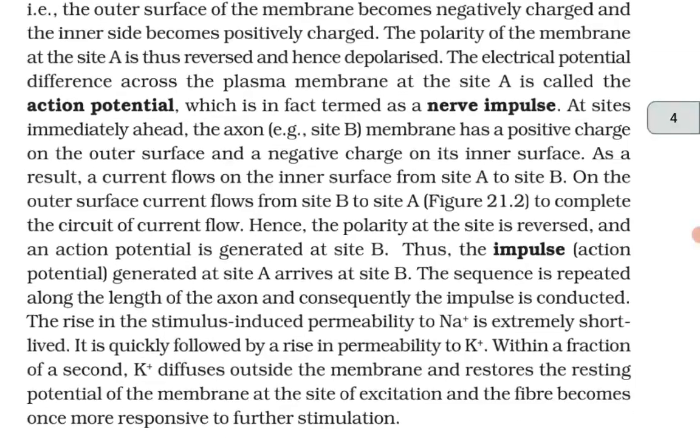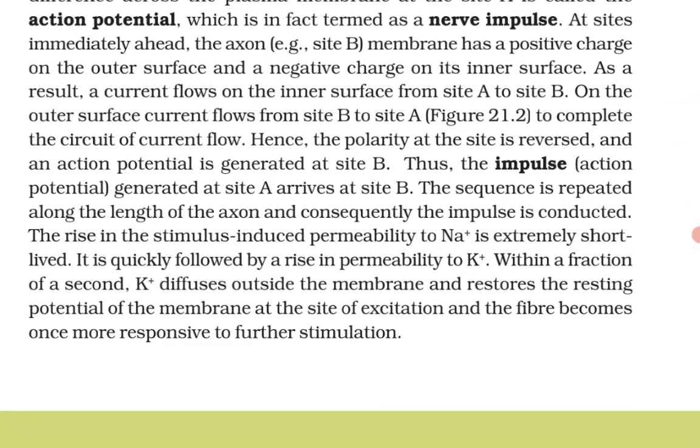At sites immediately ahead on the axon, that is site B, the membrane has a positive charge on the outer surface and a negative charge on its inner surface. As a result, a current flows on the inner surface from site A to the site B. On the outer surface, a current flows from site B to site A to complete the circuit of current flow. Hence, the polarity at the site is reversed and the action potential is generated at B. Thus, the impulse, that is action potential generated at site A, arrives at site B. The sequence is repeated along the length of the axon and consequently the impulse is conducted.